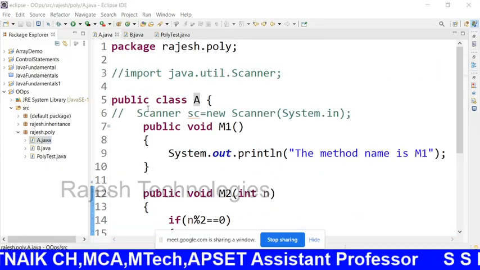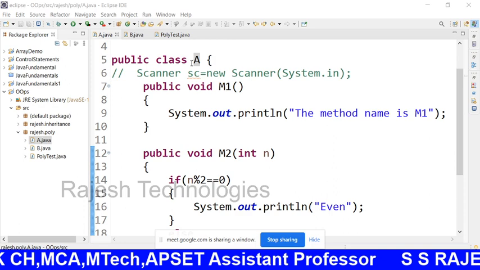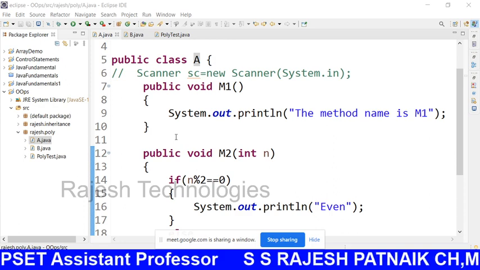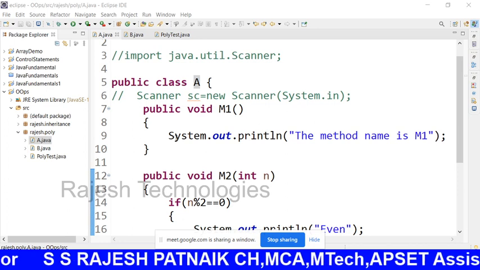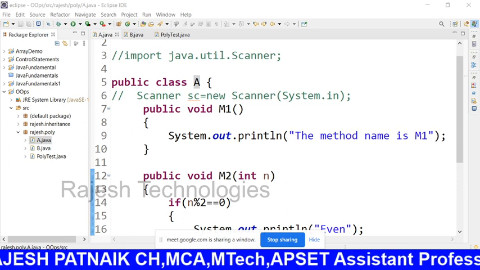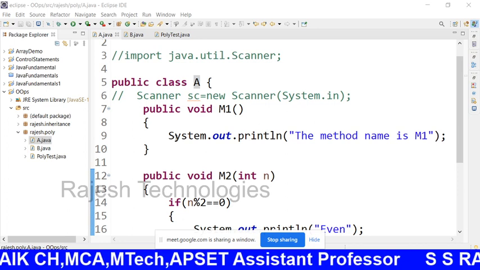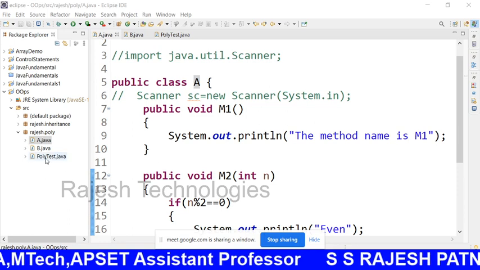For example, this is the A class. In this particular class, is there any constructor? Actually no. But how are you creating a memory here?